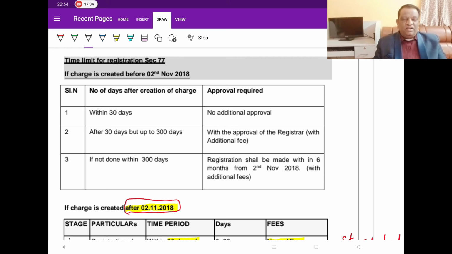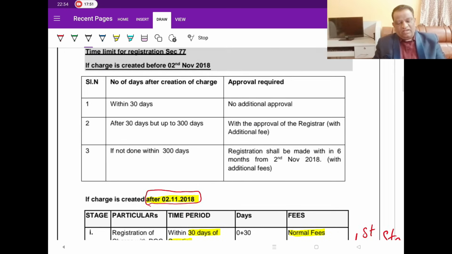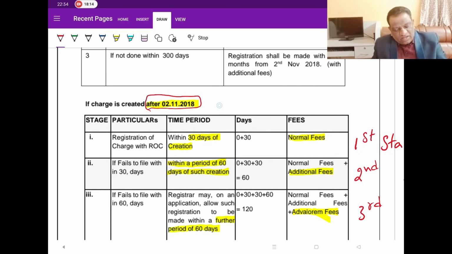The borrower, despite entering into an agreement, might sell the property to a third party, whereby both the third party as well as the lender could be at risk. So to prevent it, they want all these charges to be registered as early as possible. If you look at the timelines before the cutoff date of 2nd November 2018, they were different. They were allowing even up to 300 days, which is too long. So they realized that the gap is too long, and that is when the possibility of frauds is very high. Therefore, these are the revised timelines for you.